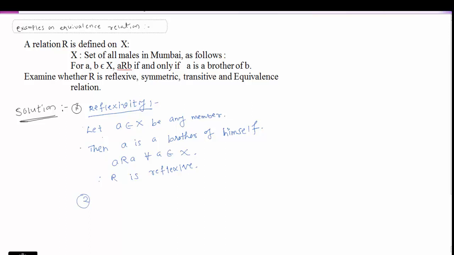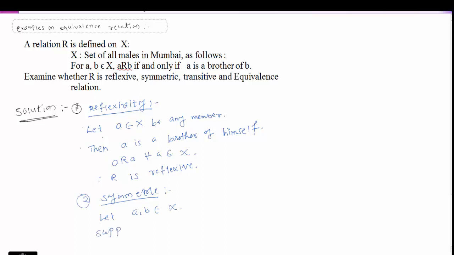Second one, symmetricity, or R is symmetric. Let A, B belongs to X. A and B are two males in Mumbai.